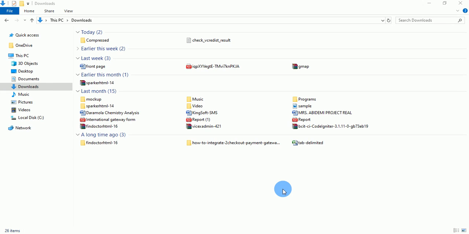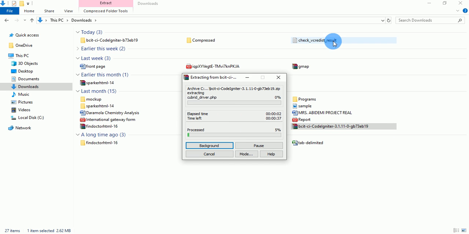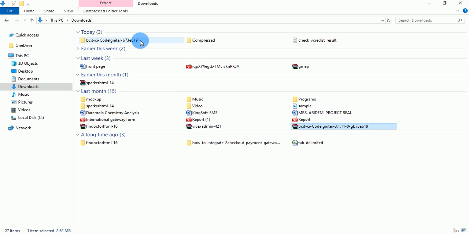Hello guys, in the last video we introduced ourselves to the CodeIgniter PHP framework. In this video we want to extract version 3.11. We have downloaded CodeIgniter, and we want to extract it and save it to our www directory, then go to our browser to test and see how CodeIgniter itself looks.